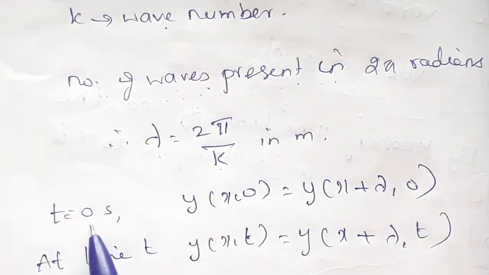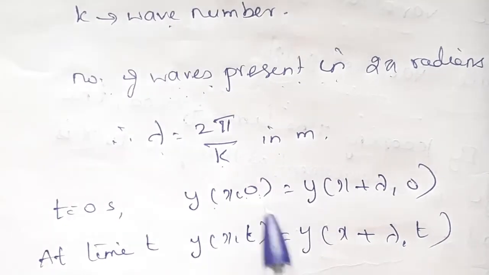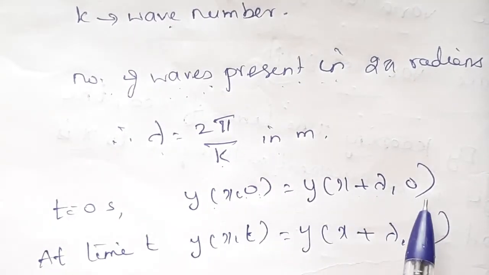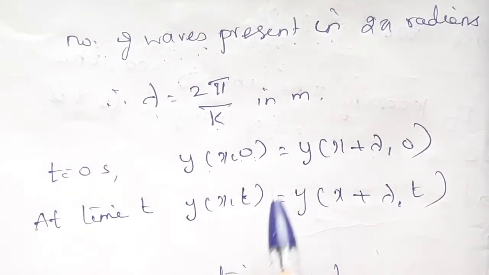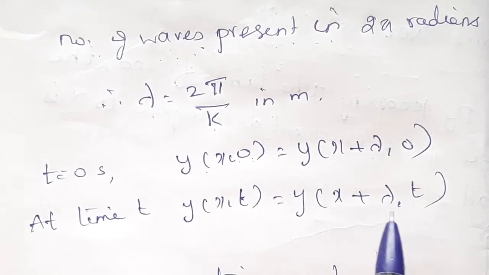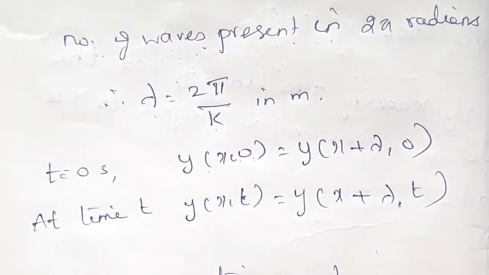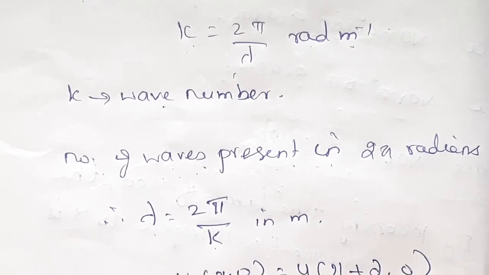So for the fixed time, 0 seconds, we can write y of x comma t, that is y of x comma 0, is equal to y of x plus lambda comma 0. After time t, y of x comma t is equal to y of x plus lambda comma t. So this is about the space variation graph, keeping the time fixed and plotting the displacement with respect to x.